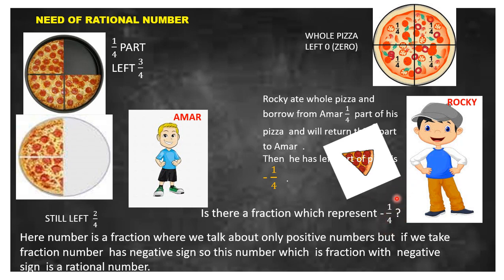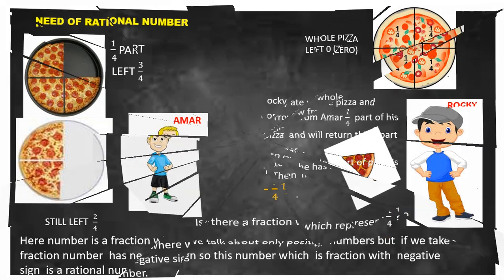A fraction like this, which has a negative sign, is known as a rational number, where one of the numbers is negative or both. So the fraction with a negative sign is known as a rational number.